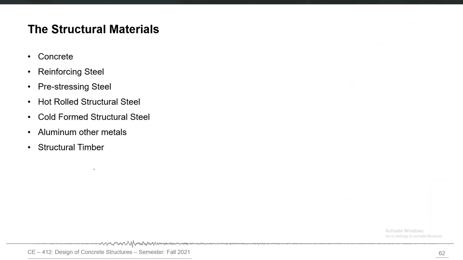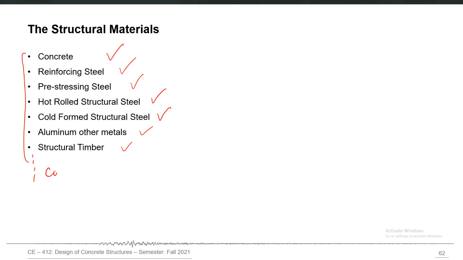The cross section itself is made of different materials, and the list of different structural materials is already there in front of you. You can see that we may have cross sections made of concrete, reinforcement steel can also be embedded in that to make reinforced concrete, pre-stressed steel, hot rolled structural steel, which means different structural sections which may be embedded or may be used separately, cold form steel, aluminium and other metals and structural timber, and the list goes on.